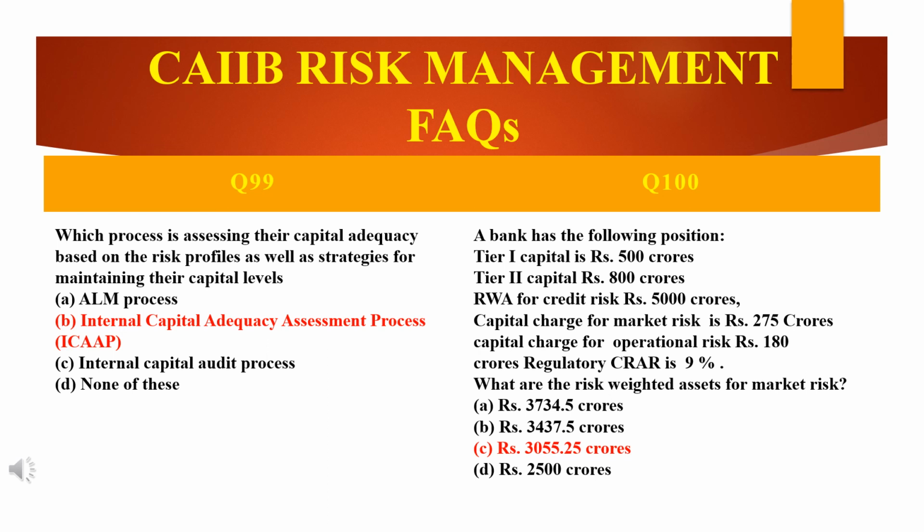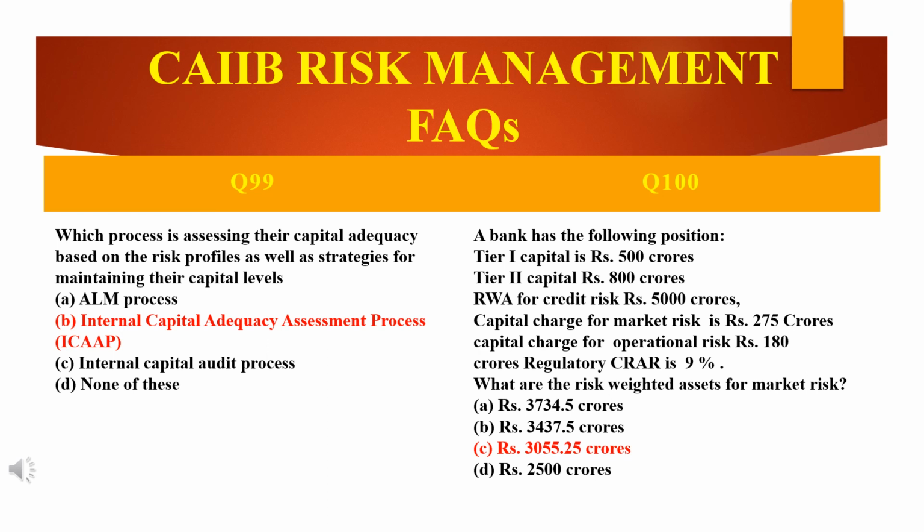So the risk weighted assets for market risk is the capital charge for market risk, 275, multiplied by the answer we received now, 11.11.